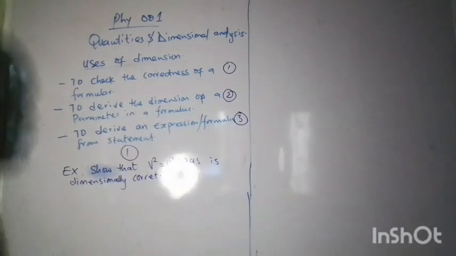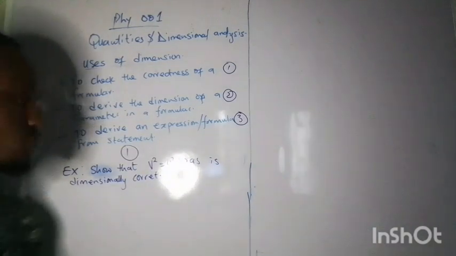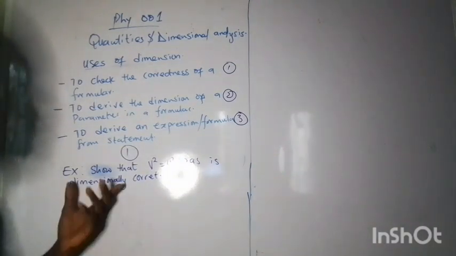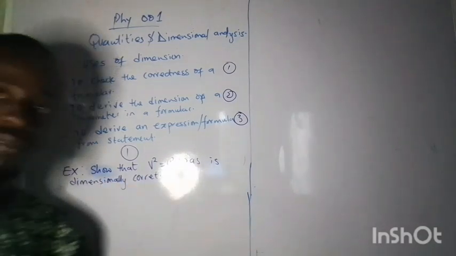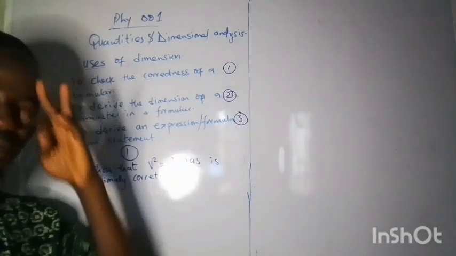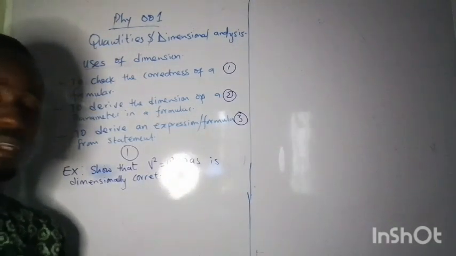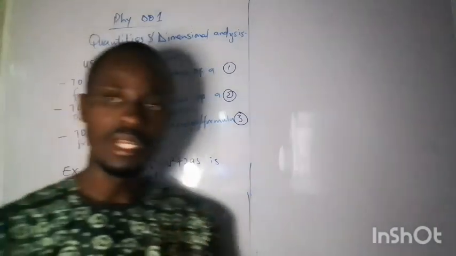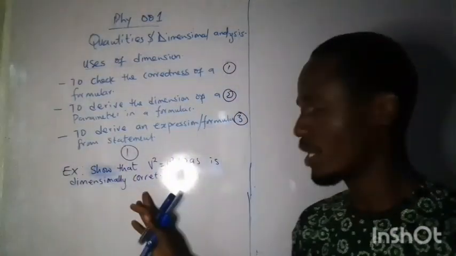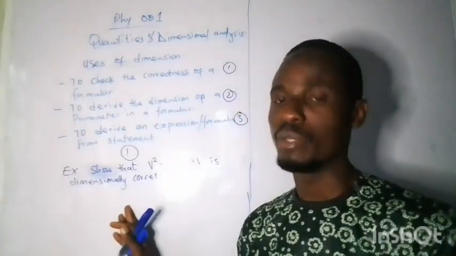There are different ways this question could come. It can come in the form of check the homogeneity of this formula. Homogeneity is still the same thing as talking about the correctness of the formula. So if you want to check how correct this formula is, you can use dimensional analysis.